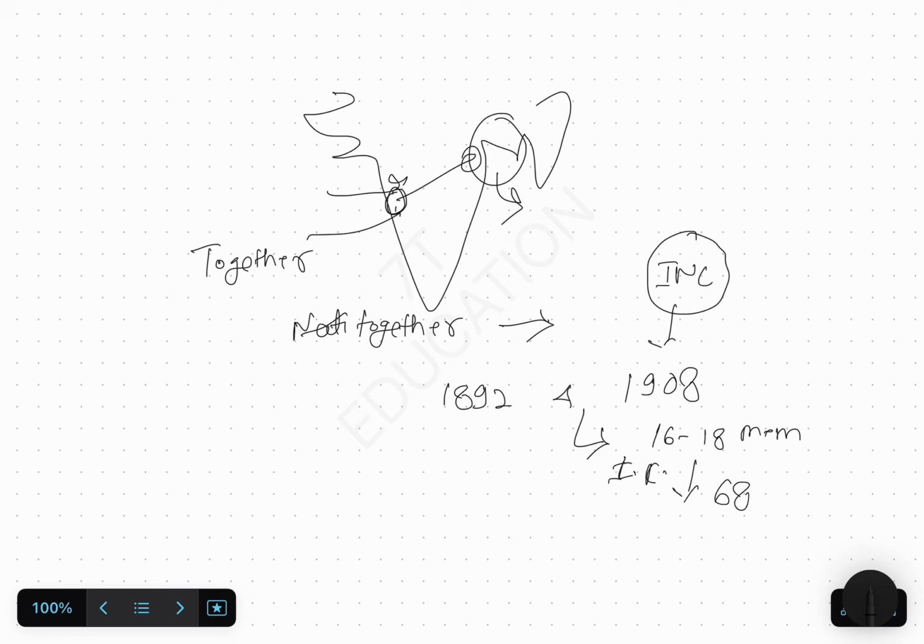This change could be made because of the early nationalists. So they were very important. They played a very important role in our freedom struggle.